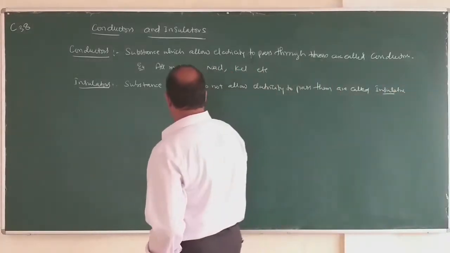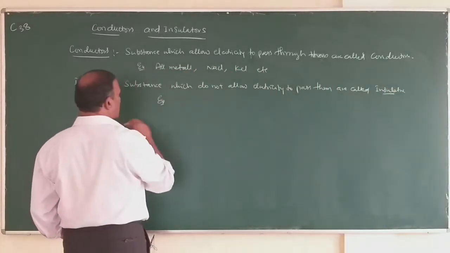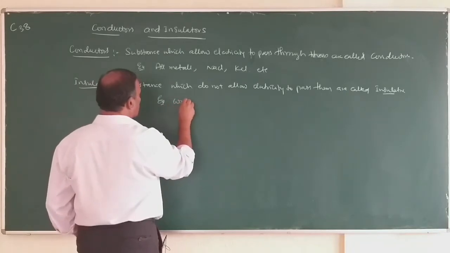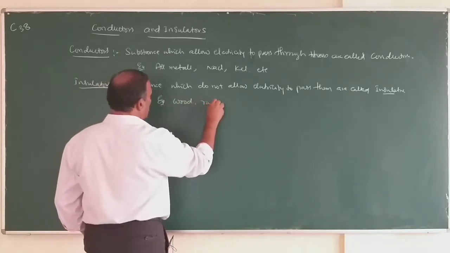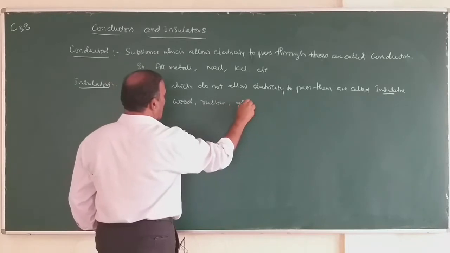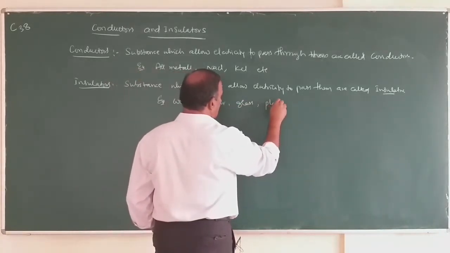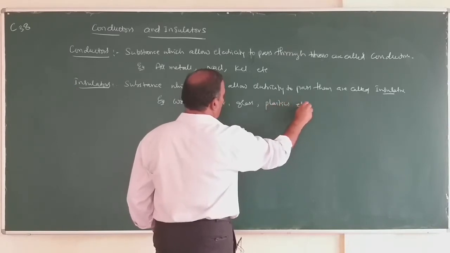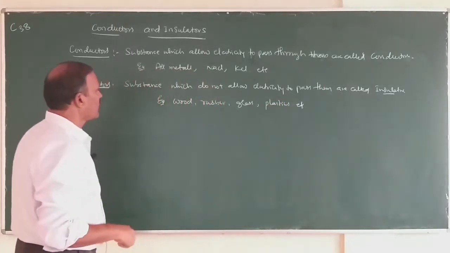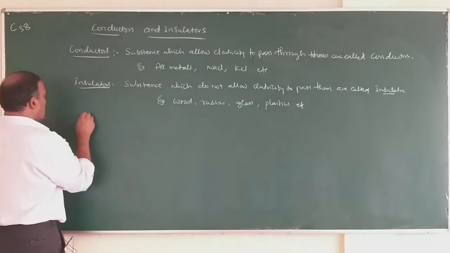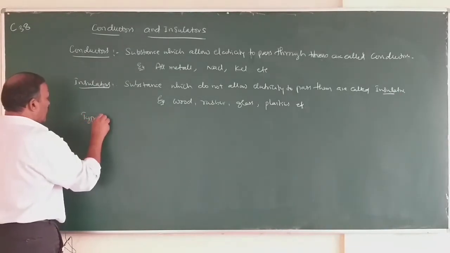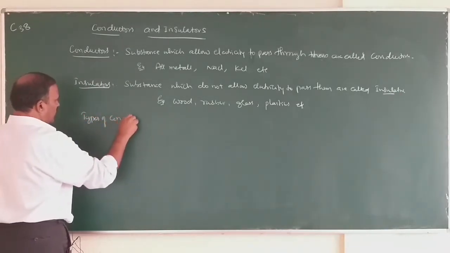Examples for insulators: wood, rubber, glass, some plastics, etc. are insulators.